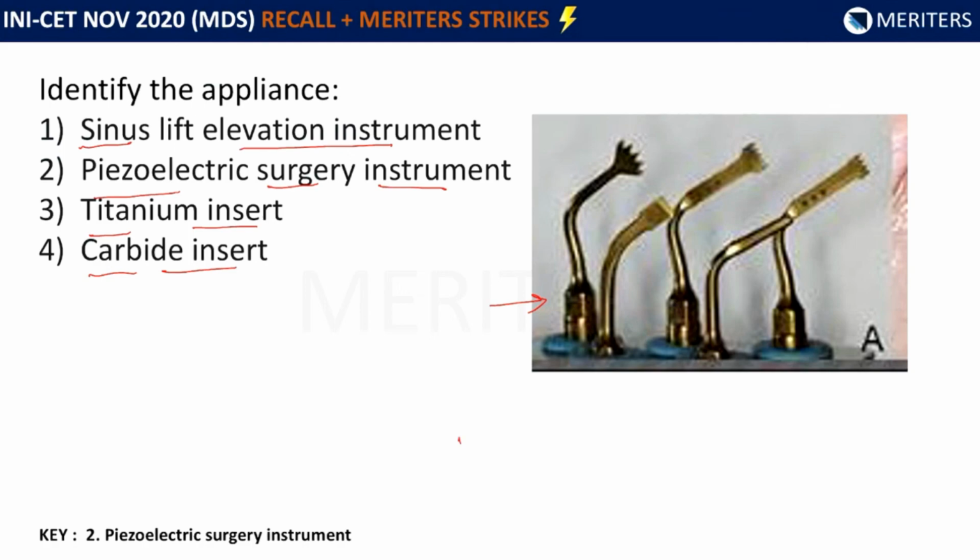Now piezoelectric works on the principles of vibrations. So there are micro vibrations that occur and they are used for bone surgeries. They are also used for sinus lift surgeries. So in sinus lift surgery, when you want to increase the height of the bone available, so if this is your crest of the alveolar bone and this is the proximity of the sinus, then you create a lateral window, you push this sinus up and you graft this area.